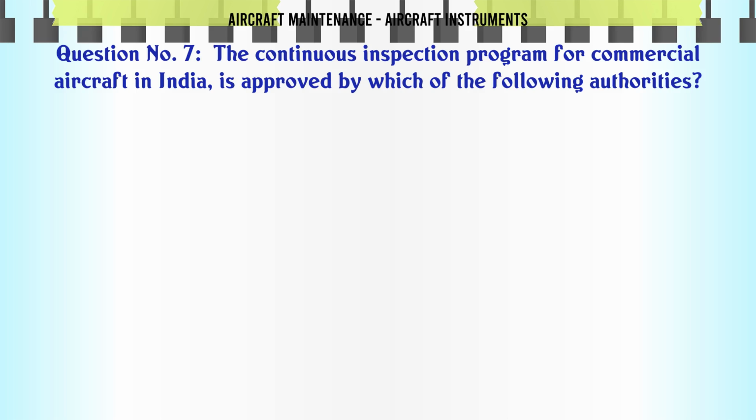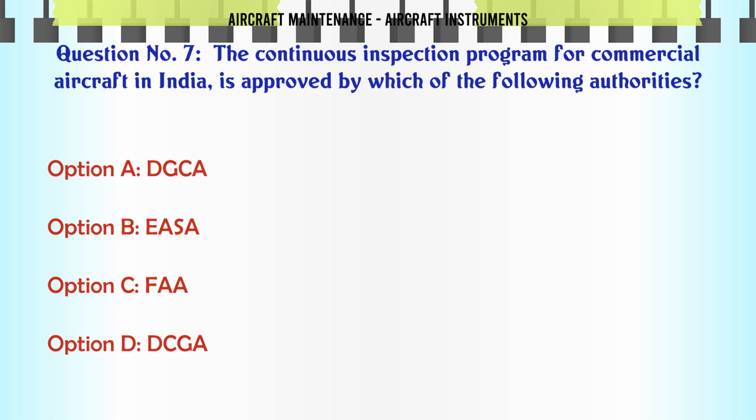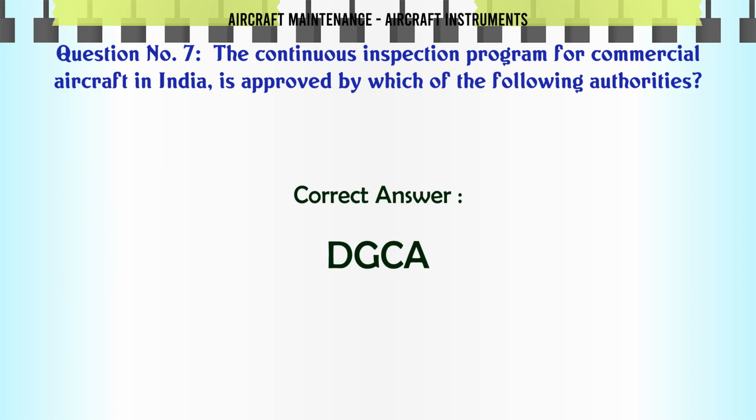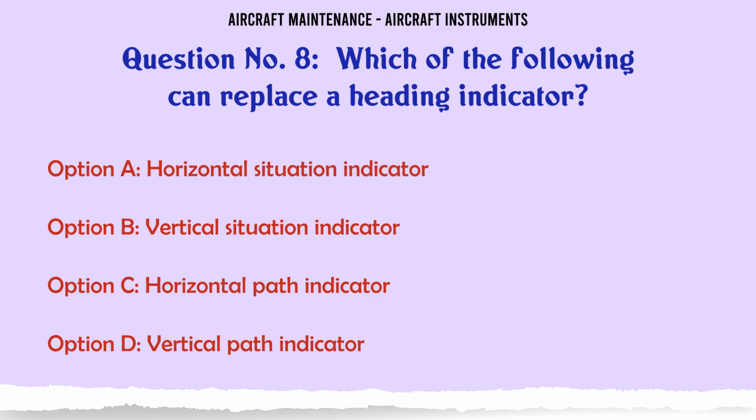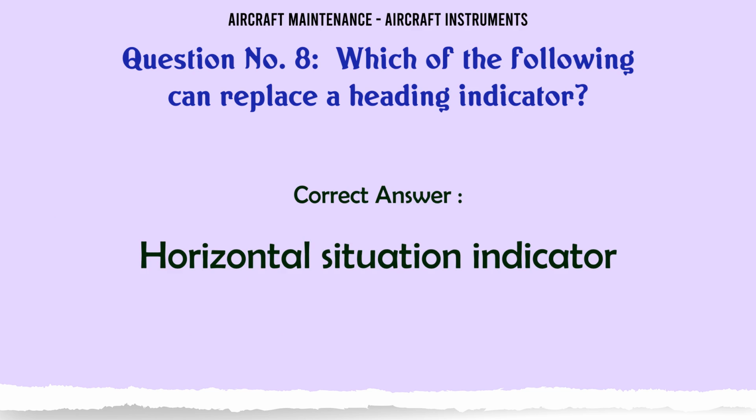The continuous inspection program for commercial aircraft in India is approved by which of the following authorities? A. DGCA. B. EASA. C. FAA. D. DCGA. The correct answer is DGCA. Which of the following can replace a heading indicator? A. Horizontal situation indicator. B. Vertical situation indicator. C. Horizontal path indicator. D. Vertical path indicator. The correct answer is Horizontal situation indicator.